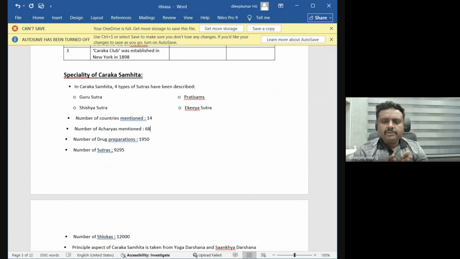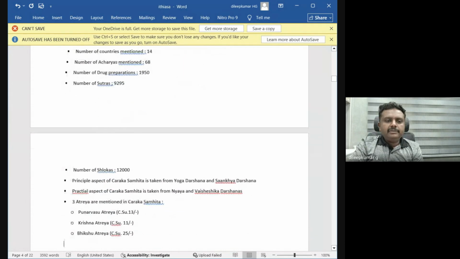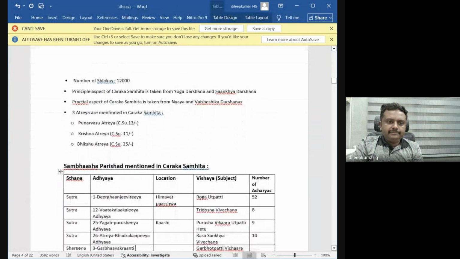It is written only in the last chapter of Charaka Siddhisthana. Nobody will ask regarding 9,295, but you should remember Charaka Samhita contains 120 chapters, 12,000 shlokas and 8 sthanas.